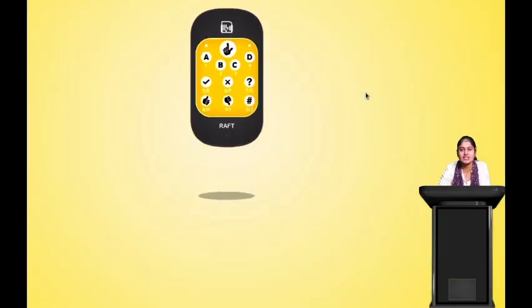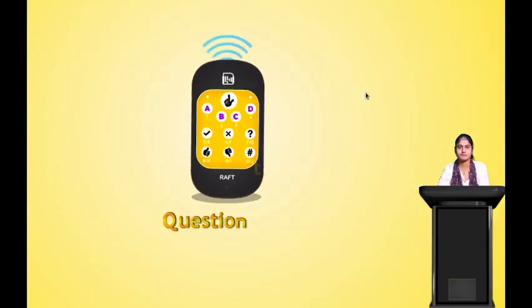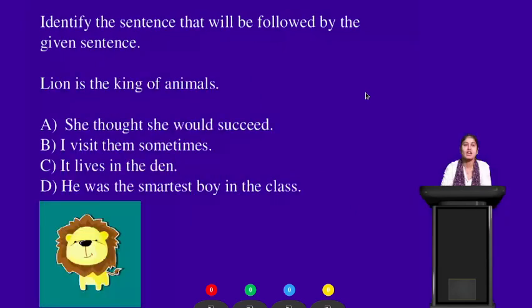So let us answer a question. Identify the sentence that will be followed by the given sentence. This is same as the previous question. Yes. So what is it? Lion is the king of the animals. Okay. Lion is the king of the animals.